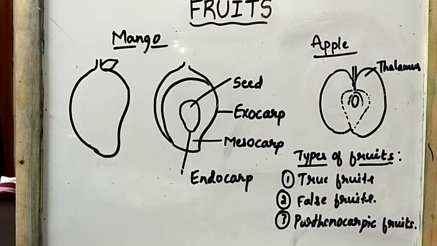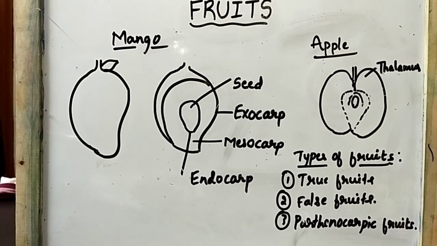In different plants and different fruits, what we eat is different. For example, in the mango, the edible part is the mesocarp, whereas in the apple, the edible part is the thalamus. In the pear also, the edible part is the thalamus. In the banana, the edible part is again the mesocarp. In the coconut, the edible part is the endosperm.